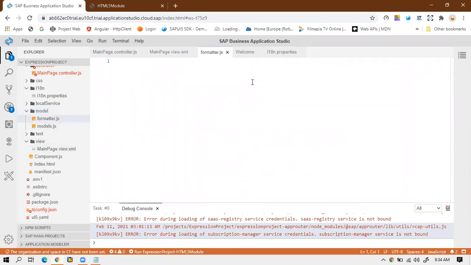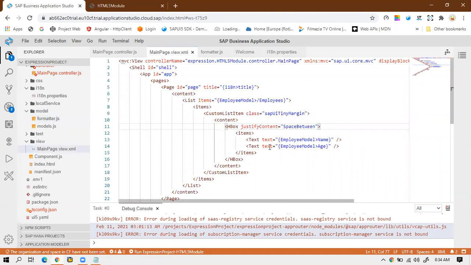Now I have to write the formatter definition, where I can create one function. Once the function is created, I have to make sure that this formatter path is added in the controller, in the MainPage.controller.js file as a path, so that our MainPage.view.xml file can use it easily.